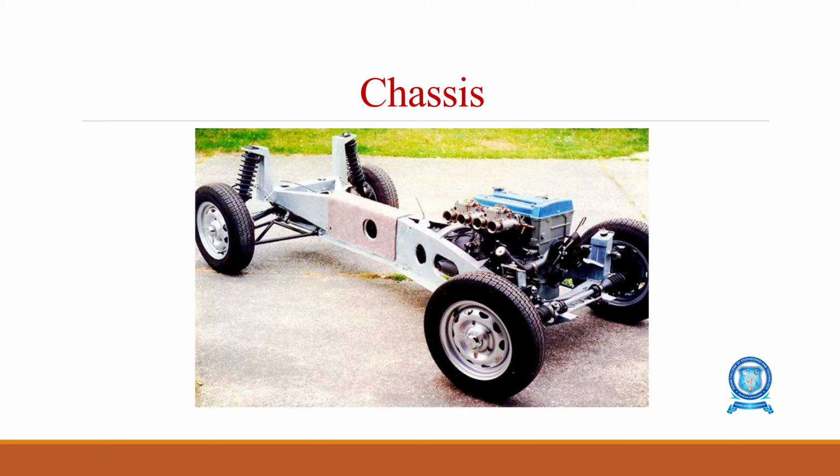So this is the chassis. For example, consider this as a small Formula 1 car. This layer is the frame. When the wheels, suspension systems, engines, transmission systems, differential, and all the integral components of the vehicle are connected to the frame without the vehicle body, that is called the chassis. In a short note, a vehicle without body is called a chassis.